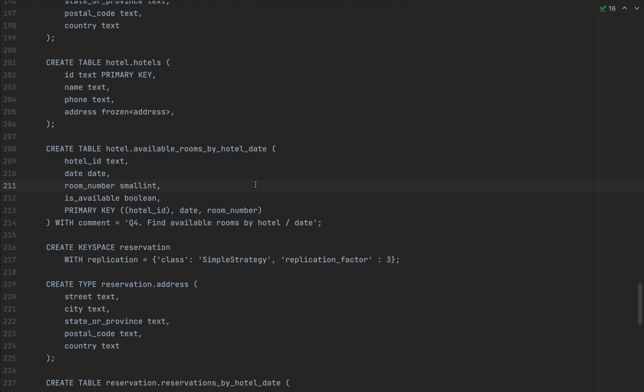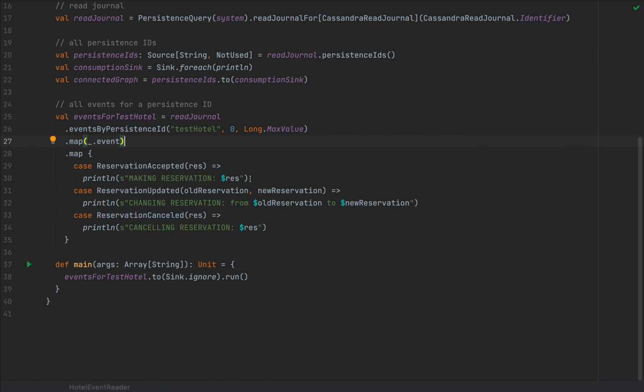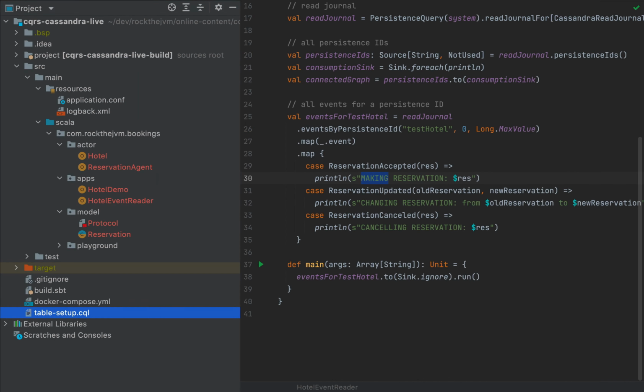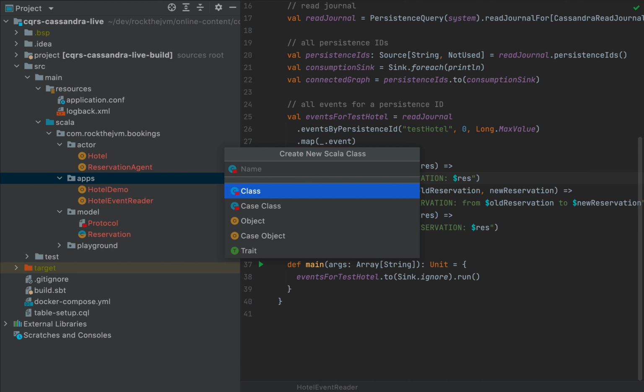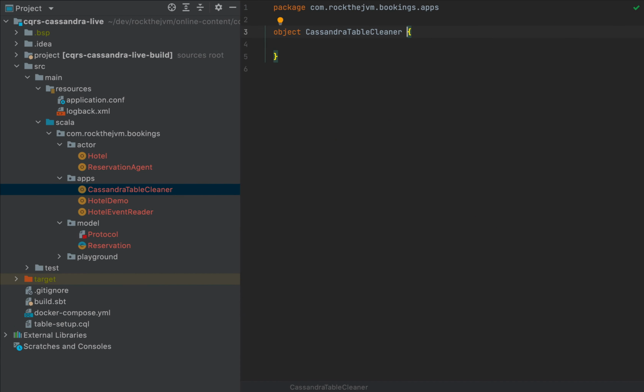Right, so in this hotel event reader, we can actually write to these tables. Now, when we make a reservation, we need to block the calendar days associated to that reservation, which means that the room must be free, which means that the calendar days need to be in the reservations table, which means I'm going to create another application that will populate these tables for a particular calendar duration, let's say a year. So I'm going to create a new Scala application, and I'm going to call this Cassandra Table Cleaner, and I'm going to run this application whenever I need a fresh state of Cassandra.